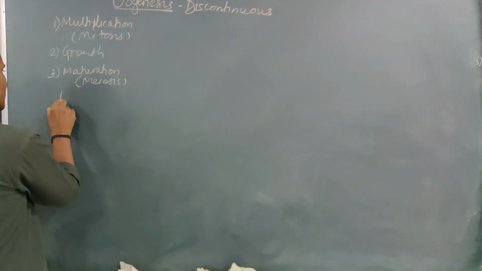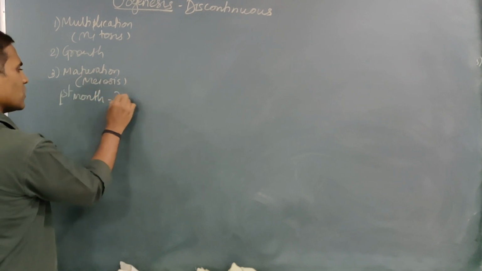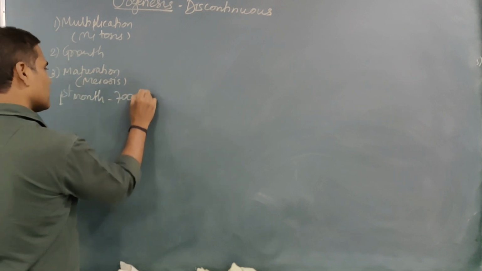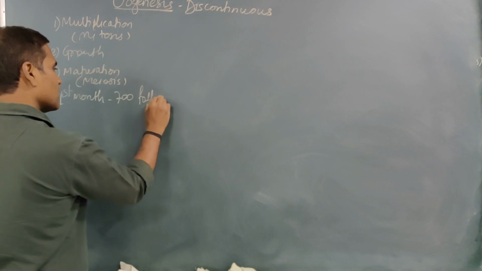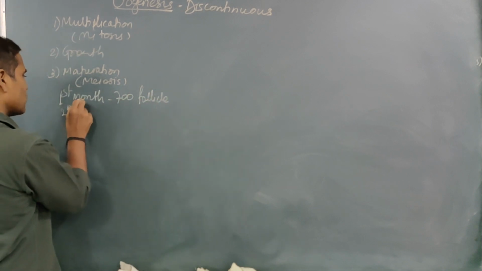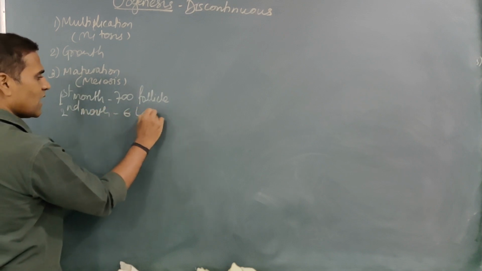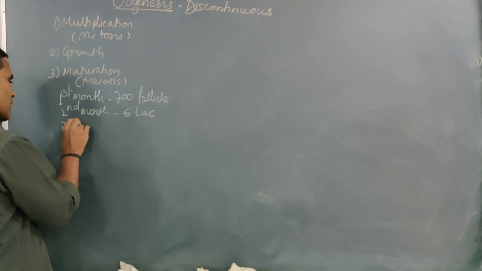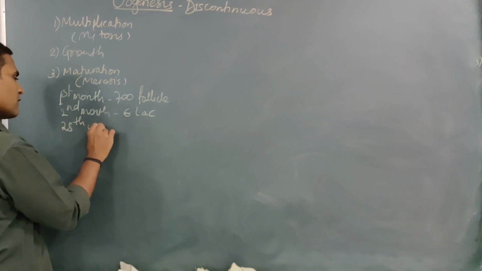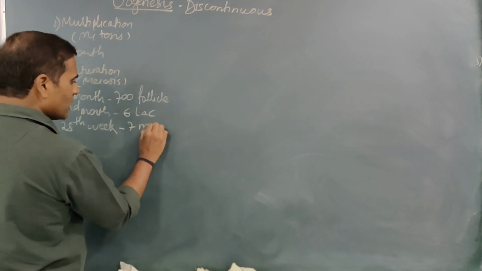In the first month of embryonic development, around 700 follicles are there. They undergo mitotic divisions. In the second month, this count increases and reaches 6 lakh, and at the end of the 25th week of embryonic development, this reaches around 7 million.